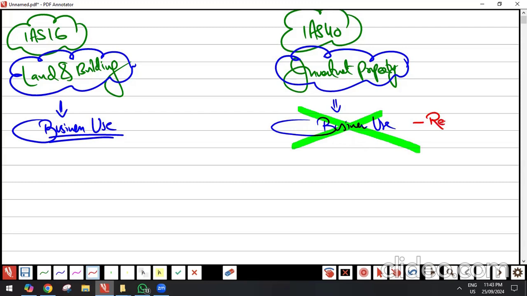or capital appreciation. What is that? I am acquiring a property and my intention is to let it out, meaning I am going to rent it out to someone. So this is going to fall under IAS 40.